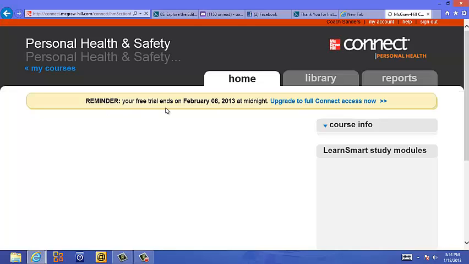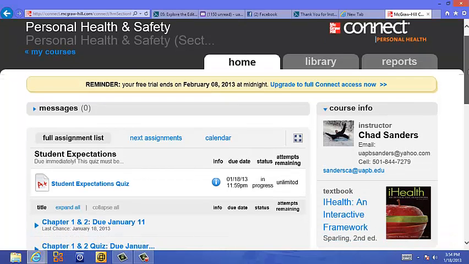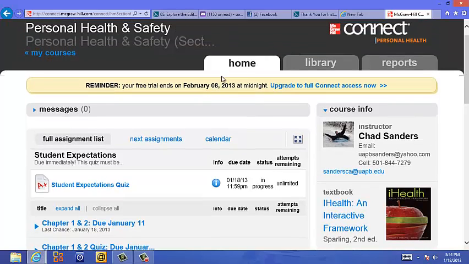Notice right here it says reminder. I'm sitting here on a free trial, so you can upgrade to full Connect Access now. We click on that and we can hit buy or purchase. I think it's $31 or something like that, or $62 for the ebook and access. So I have to do that by that date right there.